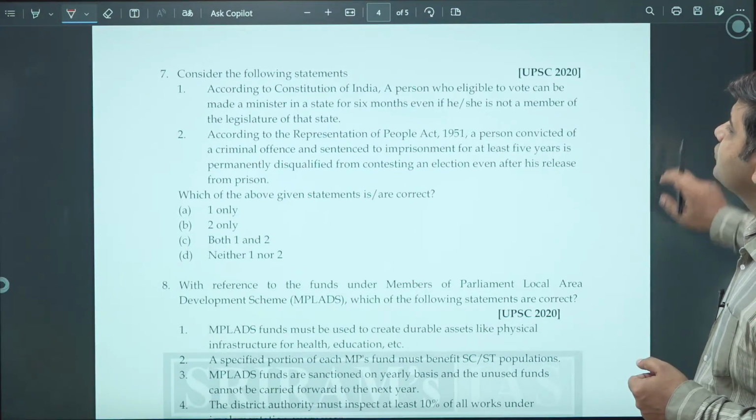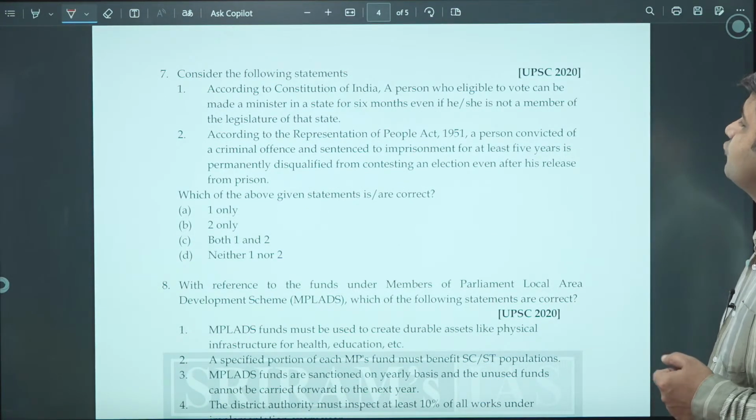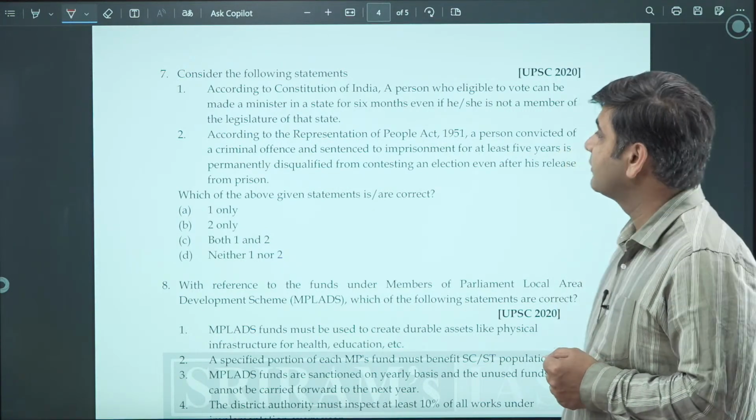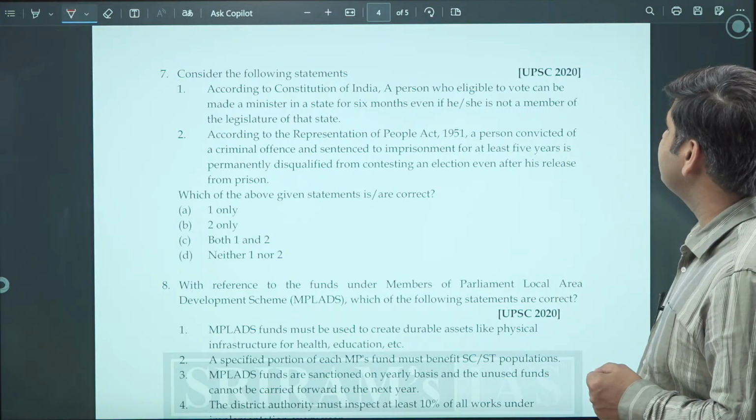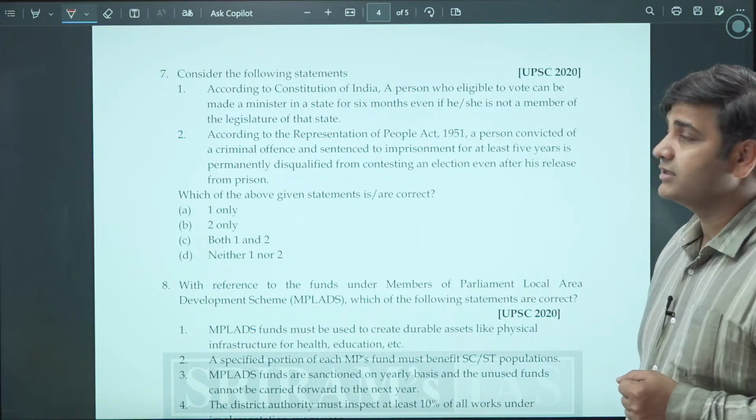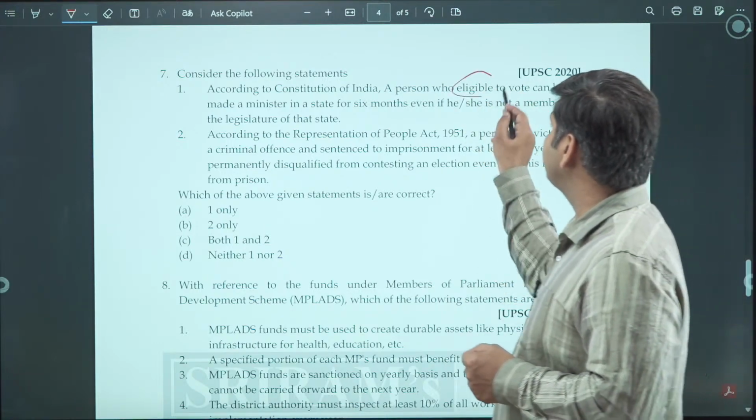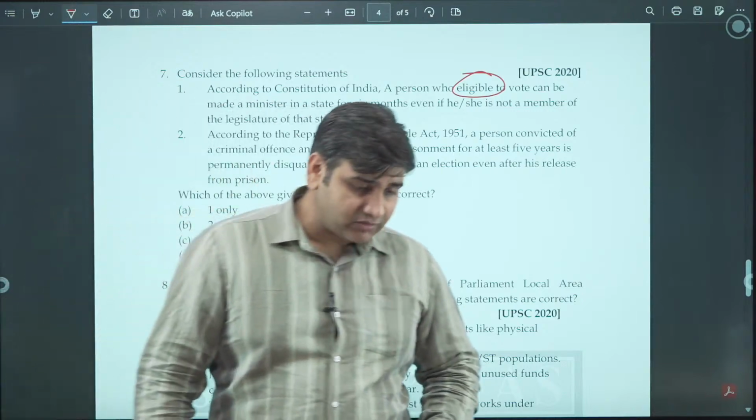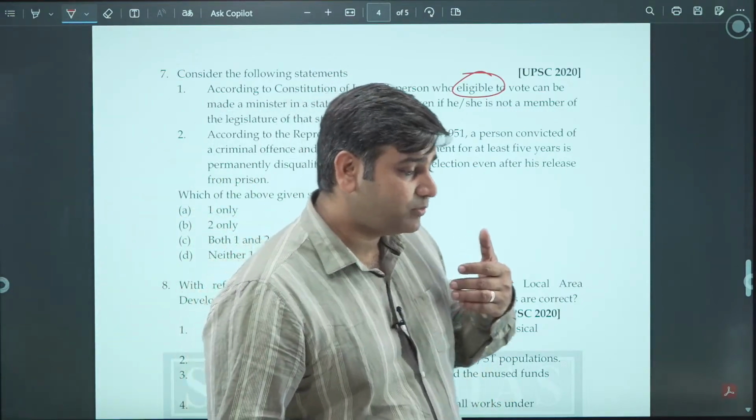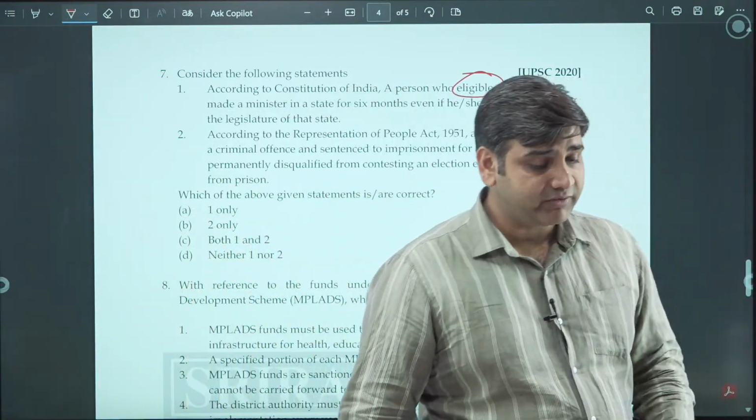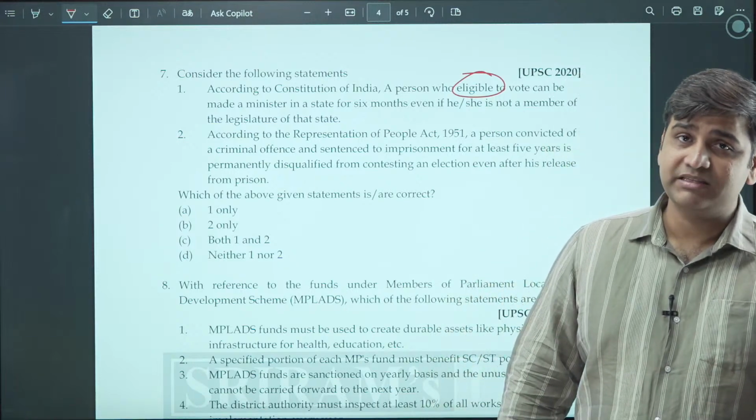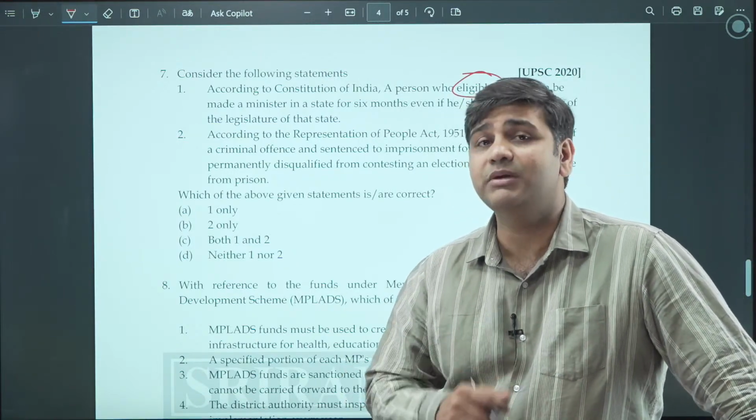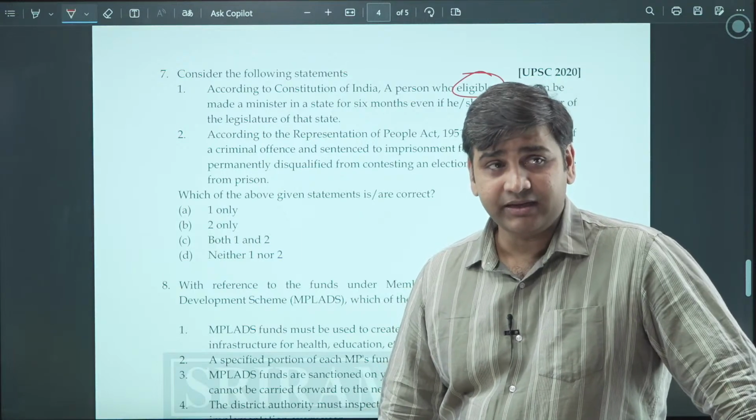According to the Constitution of India, a person who is eligible to vote can be made a minister in a state for 6 months, even if she is not a member of the legislature of that assembly. So the eligibility to become a member of the legislative assembly is given. The person has to be a citizen of India. The person has to be above 25 years of age. These are the basic eligibility criteria which are given. There is no eligibility criteria given for a minister. Anybody can become a minister.